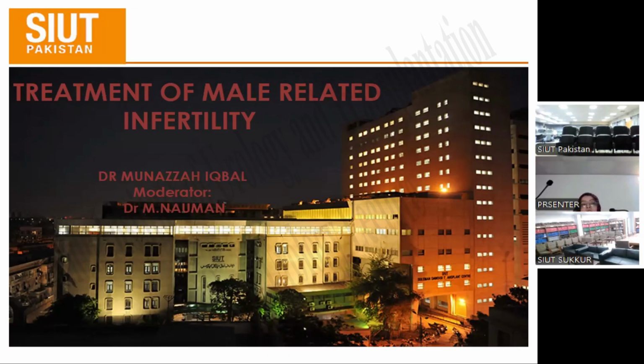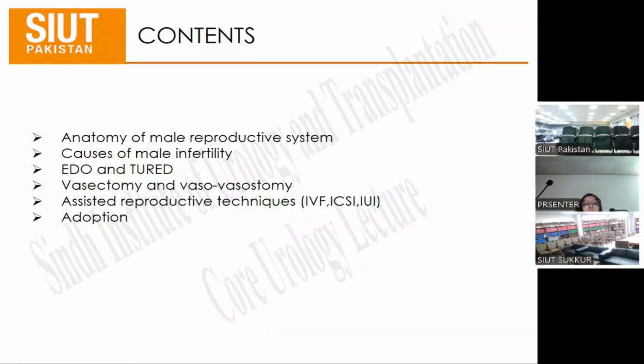Bismillahirrahmanirrahim. Assalamu alaikum. So I'll be starting with the contents of my presentation. We'll be discussing today the anatomy of the male reproductive system, causes of male infertility, EDO, which is ejaculatory duct obstruction, and TURED, vasectomy, and vasovasostomy will be discussed. Assisted reproductive techniques, which will involve in vitro fertilization, intracytoplasmic sperm injection, and intrauterine insemination will be discussed, and